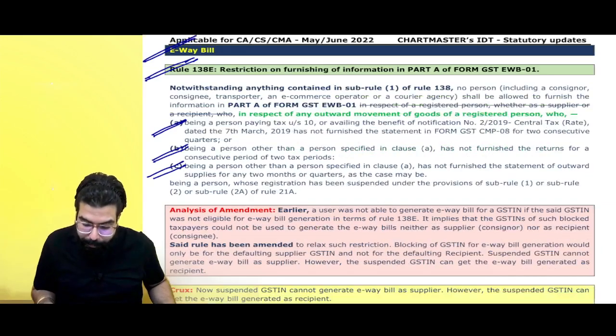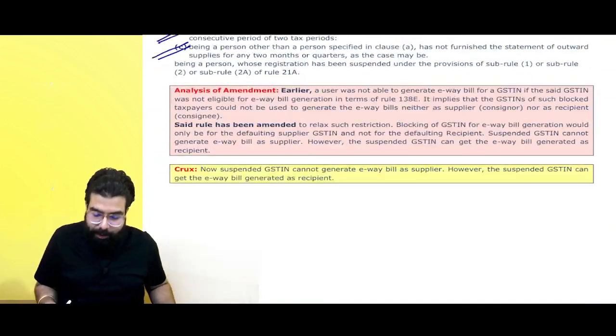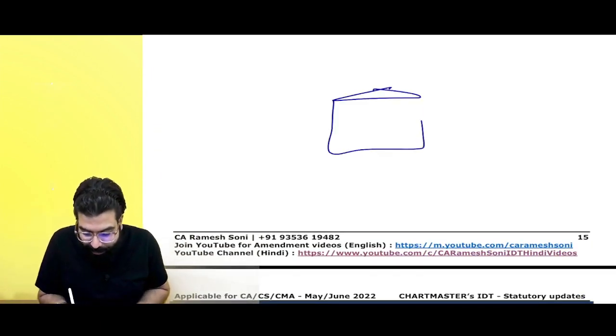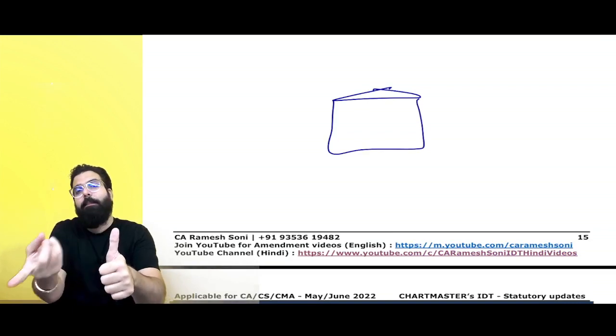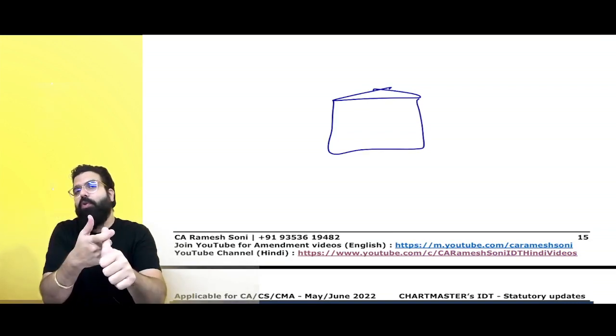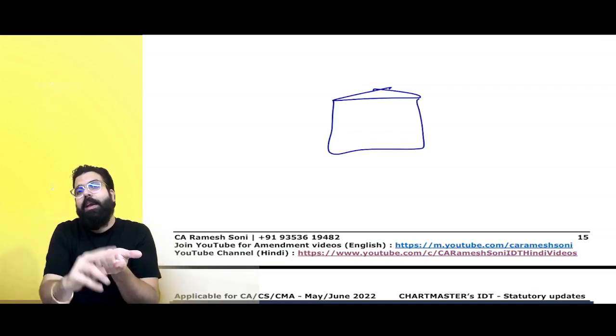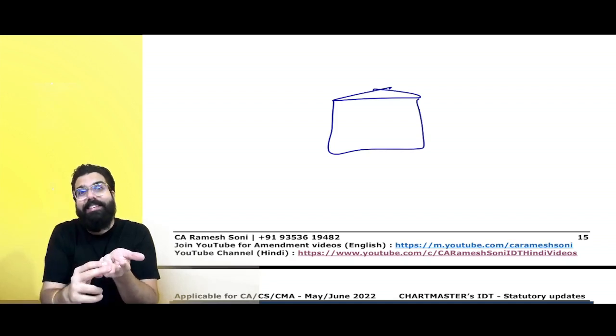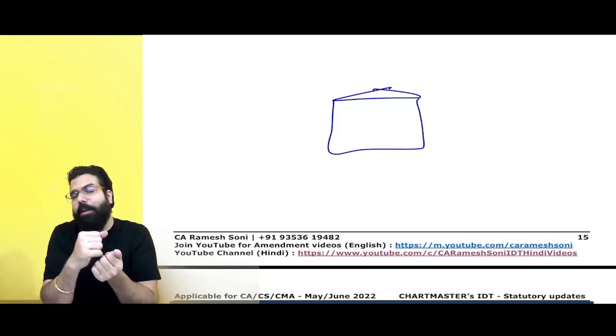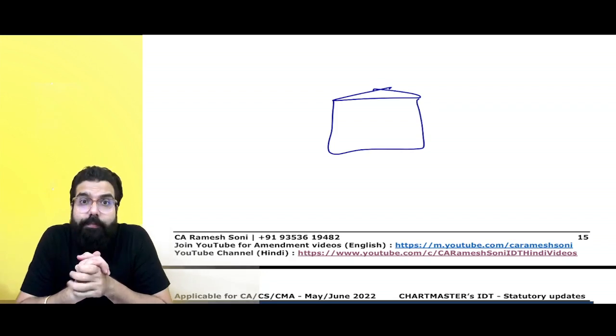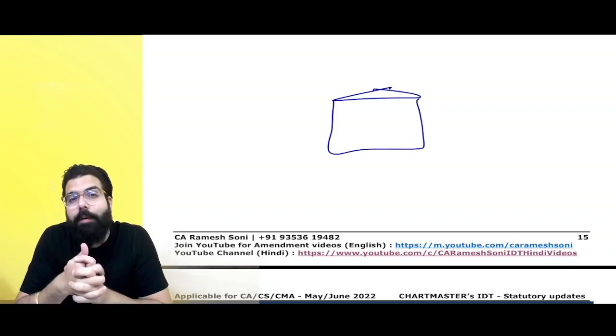I hope you remember rule 138E had told that if you are a supplier who has not furnished GST CMP 08 for 2 quarters, GSTR 3B for 2 months or 2 quarters, GSTR 1 for 2 quarters or 2 months, then your e-way bill portal will be blocked.